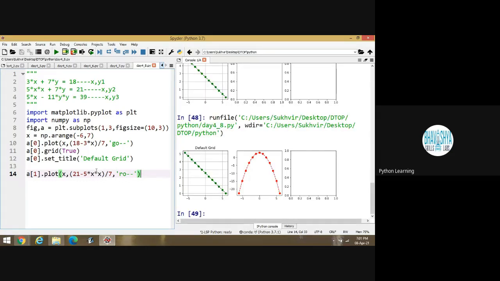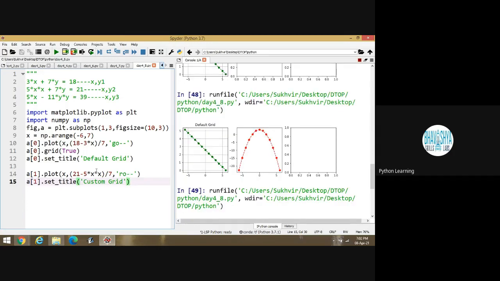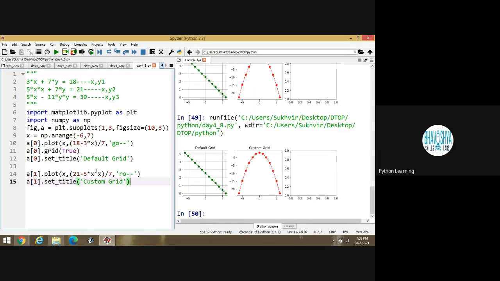You can design the graph inside the second block, A1. And suppose I have to change the grid design. I am writing here A1 dot set underscore title, and inside the bracket, suppose I am writing custom grid. You can set the title. Is that okay? Second one.